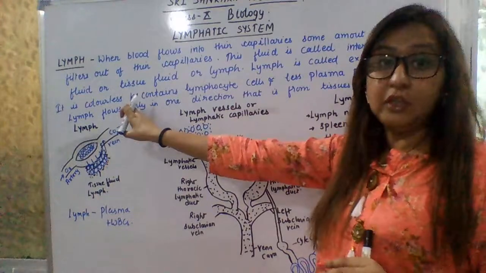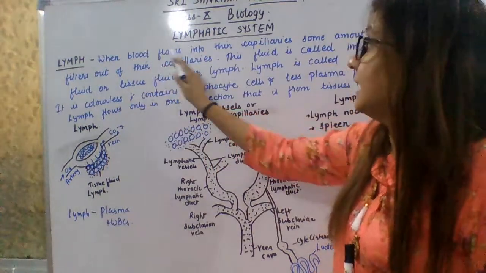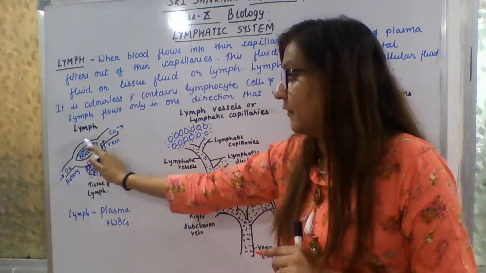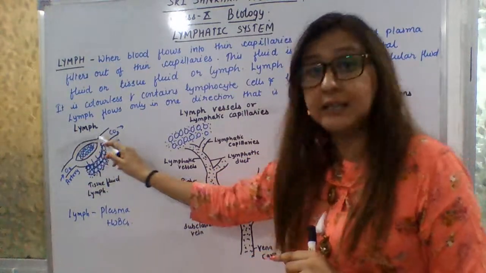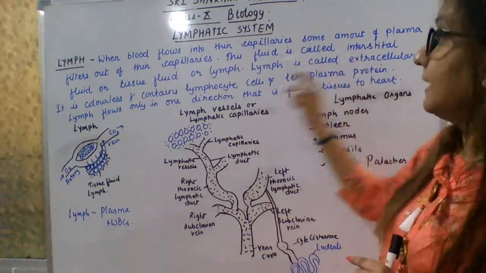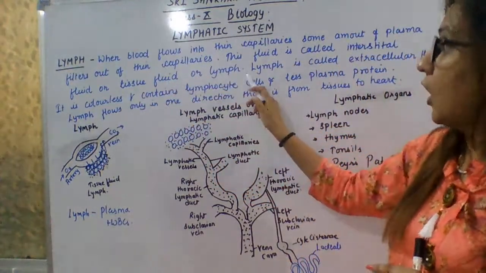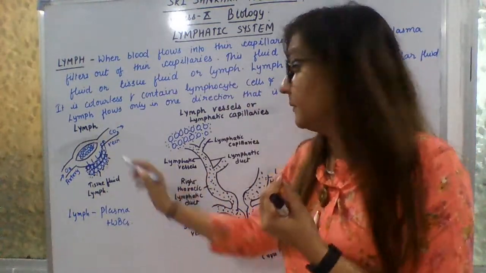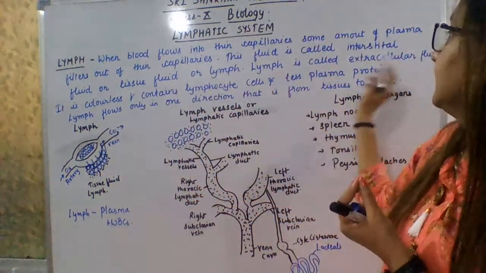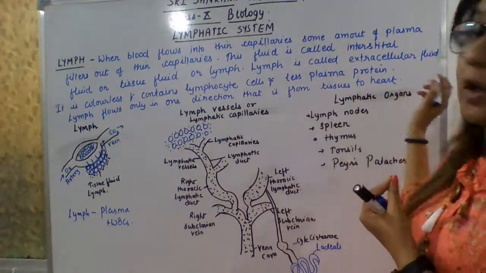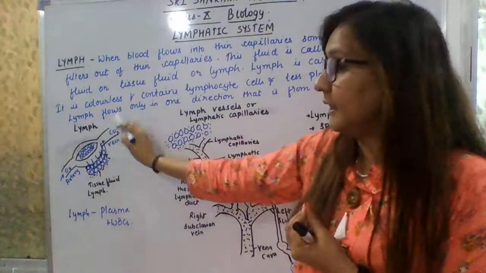You can see the definition of lymph written here. When the blood flows through the thin capillaries, where the artery bifurcates into thin capillaries, a small amount of plasma filters out, and this fluid is called interstitial fluid, tissue fluid or lymph. Lymph is also called extracellular fluid.